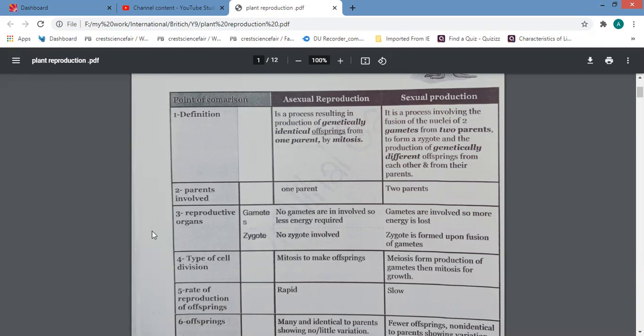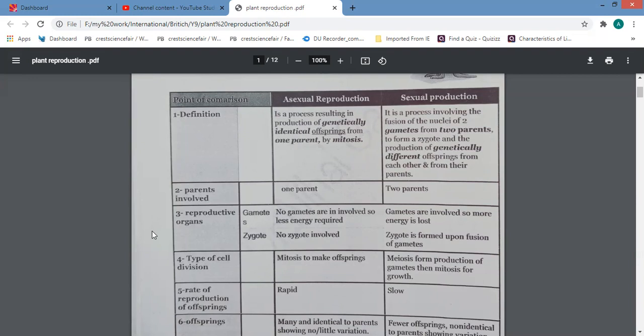The zygote is genetically different from the parents. Okay, so first point, asexual reproduction produces offspring genetically identical to parents, but sexual produces offspring genetically different from parents.